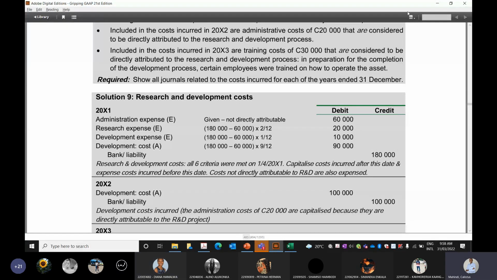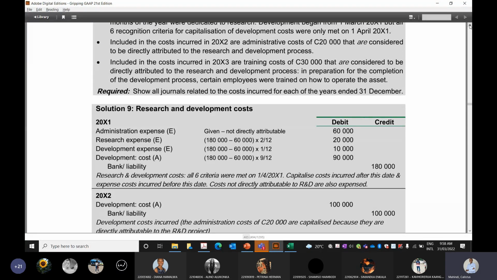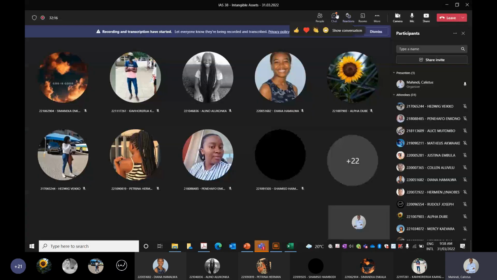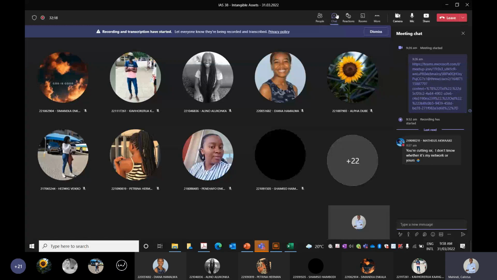I think there's something in the chat. My Teams were okay. Someone says I'm cutting out. I think it's your network because you're the only one who's mentioned that I'm cutting out. Sometimes, I know when it's on campus, the network on campus is pretty bad. That's why when I teach online, I'm usually at home because I know the campus network is quite bad.